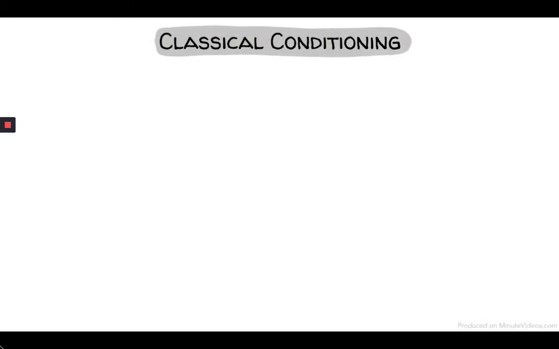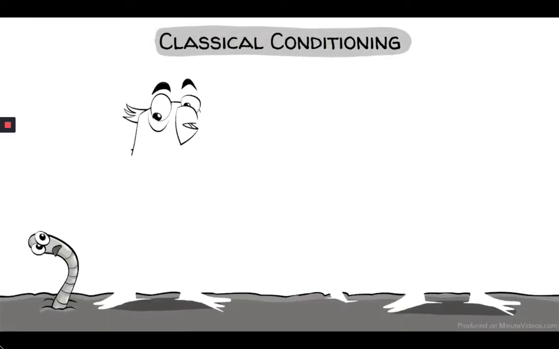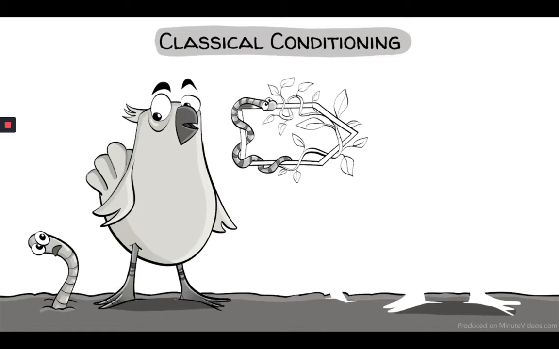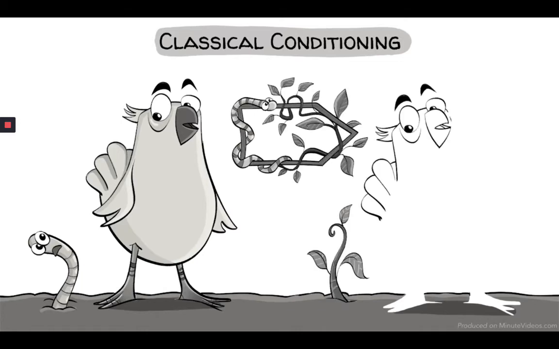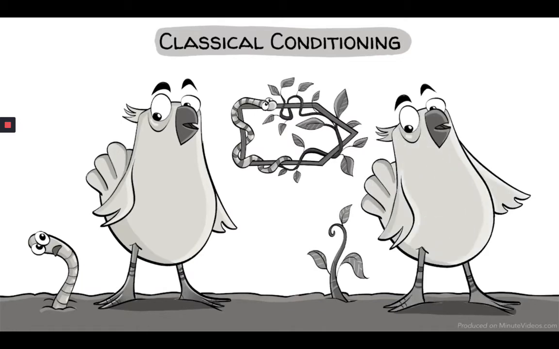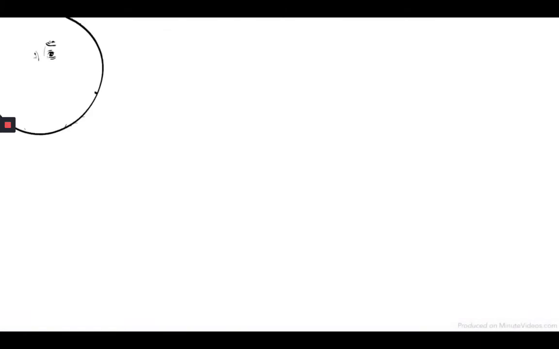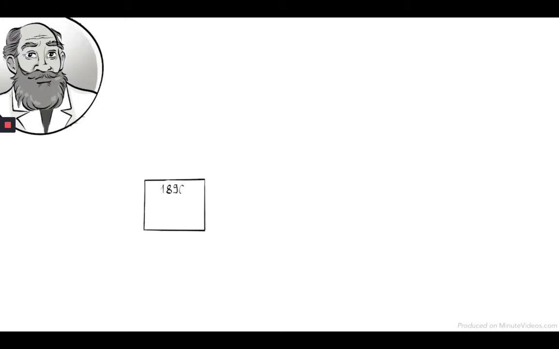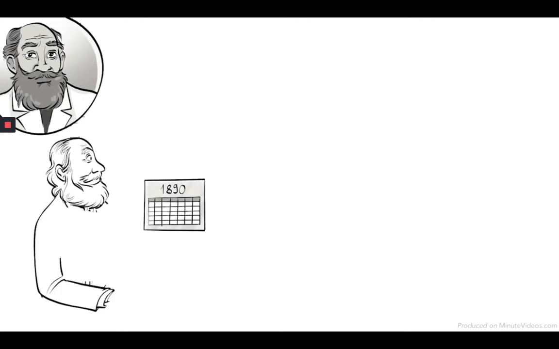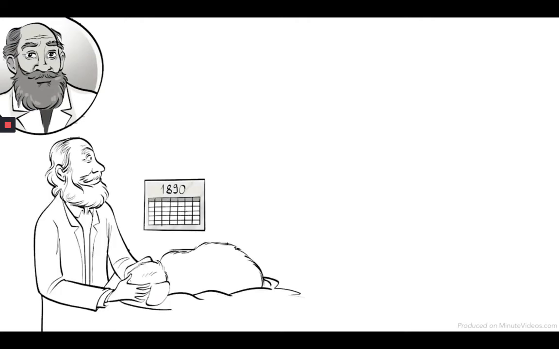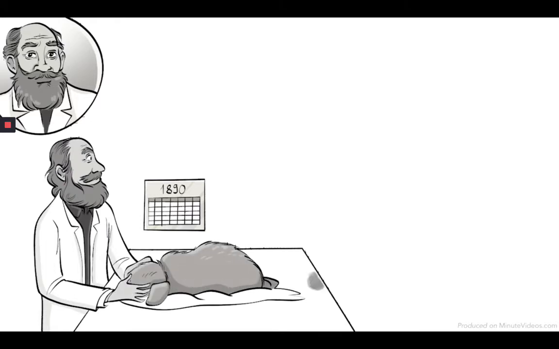Conditioning is a way of learning where a stimulus that triggers a biological response is paired with a new stimulus that then results in the same reaction. The most famous work in classical conditioning was done by Ivan Pavlov in the 1890s. During this time, Pavlov did a lot of research around the digestive processes of dogs.